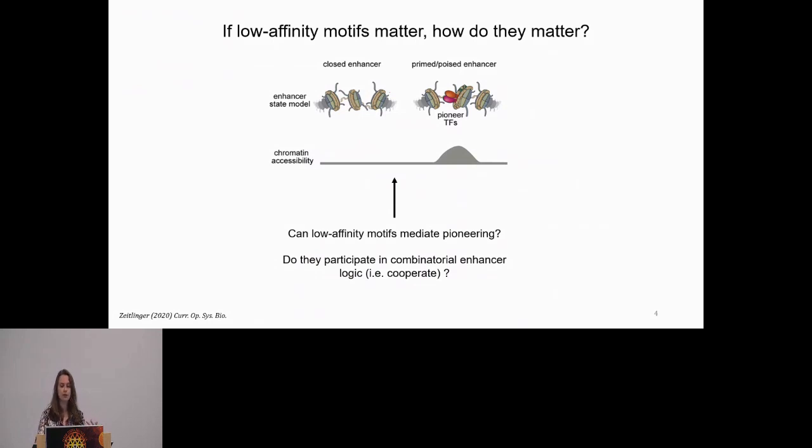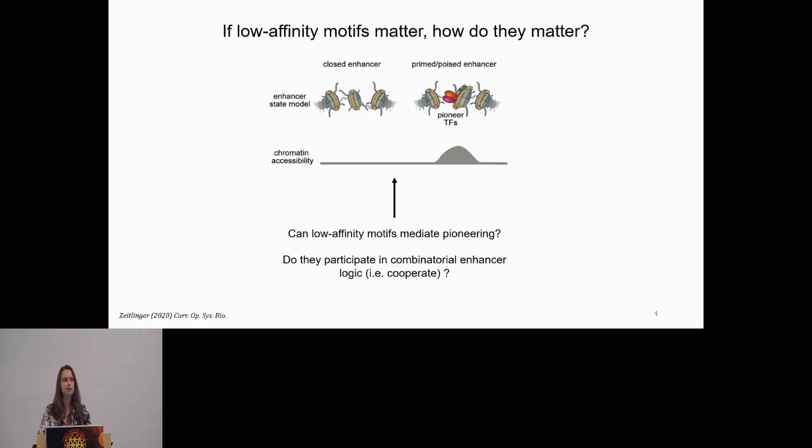I've chosen to bound this work specifically to one step of cis regulation, in which at enhancers, chromatin usually starts out as closed and inactive. Through the binding of pioneering transcription factors to their consensus motifs, they're able to remodel the nucleosome-wrapped DNA in such a way that the chromatin can become accessible and the enhancer can now be driven to a more active state. My question is twofold. If we can find the low affinity motifs in the first place, do they mediate pioneering events? And if so, do they participate in combinatorial enhancer logic?